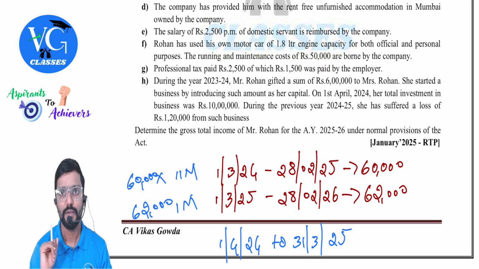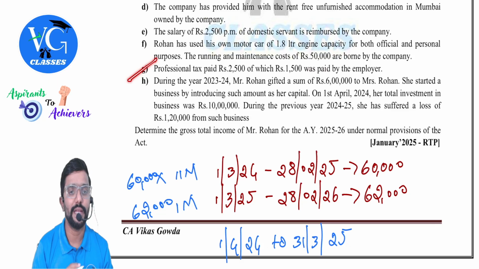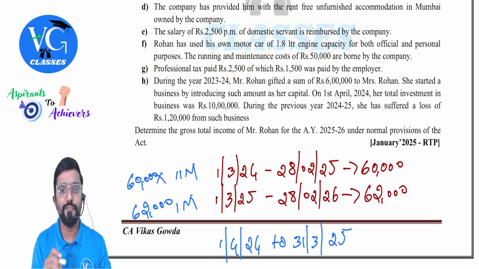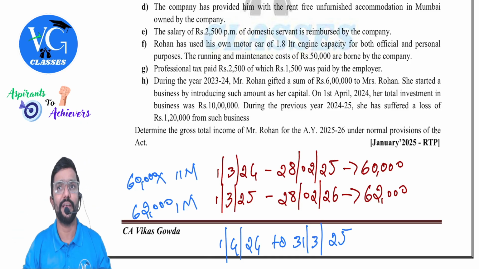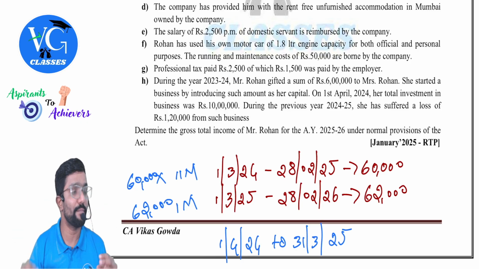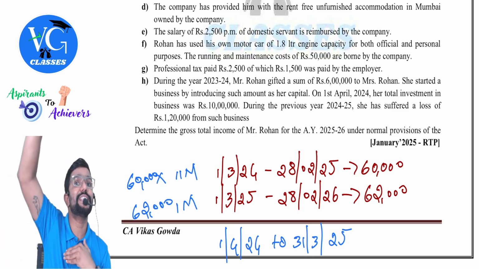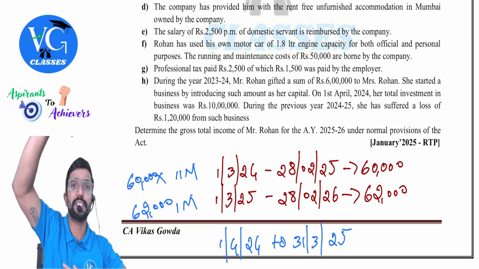That is borne by the employer. Oh, let us see it. Profession tax paid 2,500, of which 1,500 was paid by the employer. Total payment is 2,500. But how much did the employer pay? 1,500. Whatever the employer paid, first include it in the gross salary. Then give deduction. How much deduction?